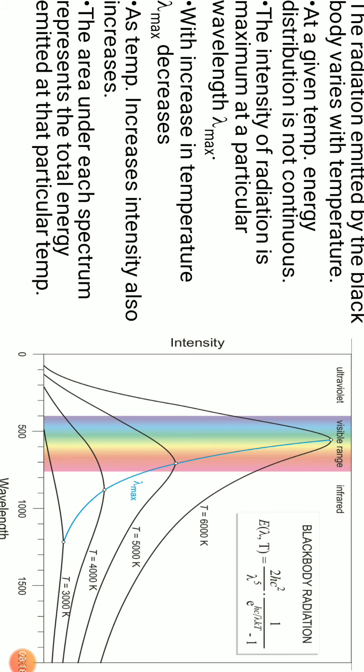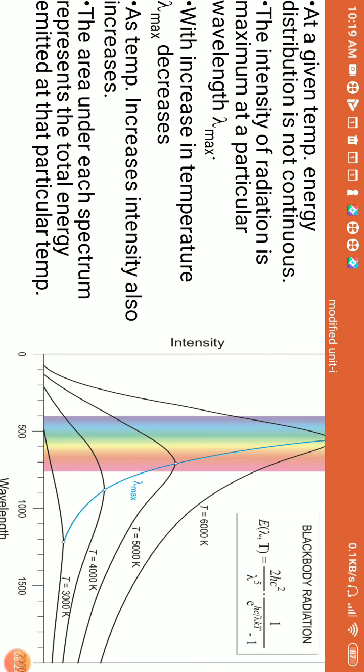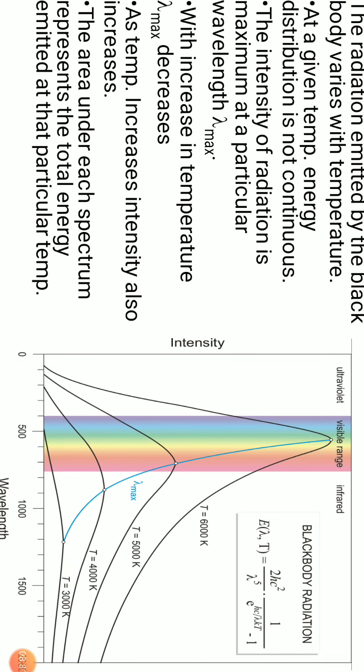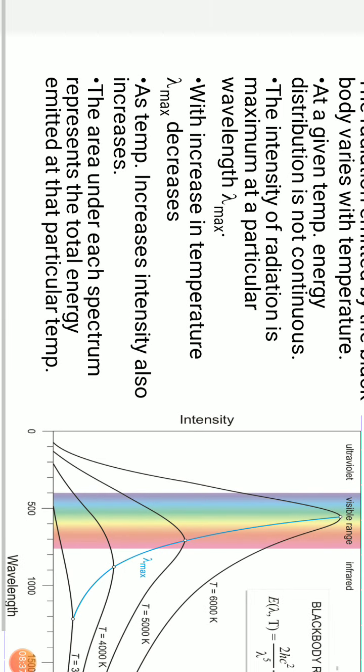Because classical mechanics says that the higher the wavelength, the higher the energy absorbed. But now what is happening? As the wavelength is increased, the energy should increase, but in this case the peaks are moving towards the left, which classical mechanics couldn't explain.